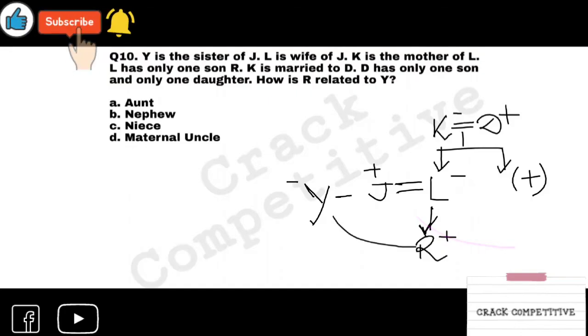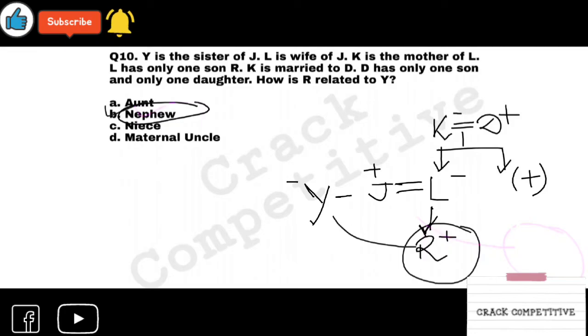It is nephew. Why? R is plus, he is male, so he can't be niece. He is nephew. Nephew is the right answer.